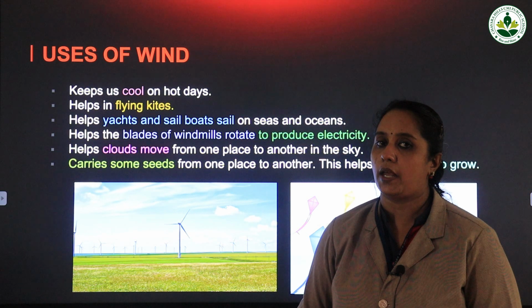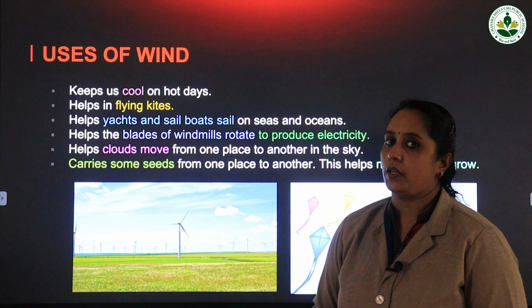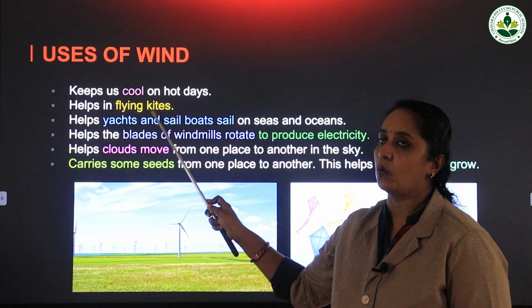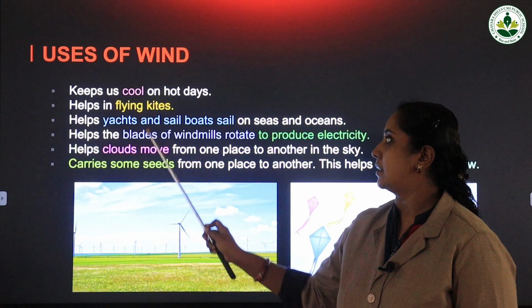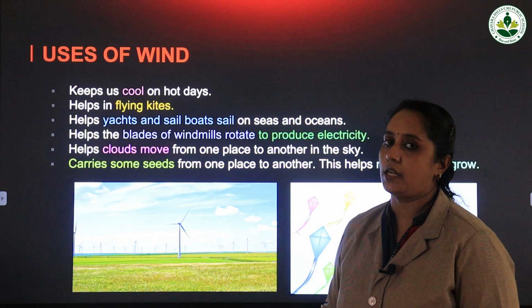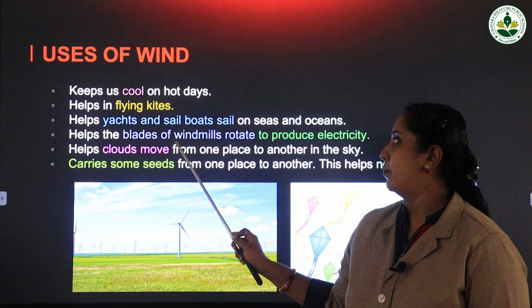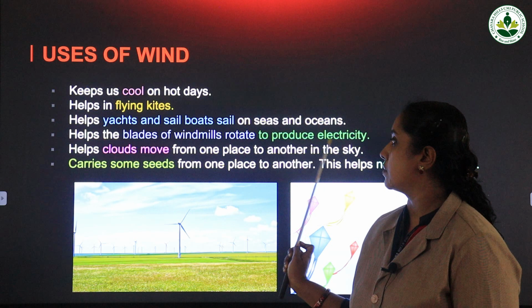So likewise new plants form. Okay, so let us revise the uses of wind once again. It keeps us cool on hot days. It helps in flying kites. It helps yachts and sailboats sail on seas and oceans. It helps the blades of windmill rotate to produce electricity.